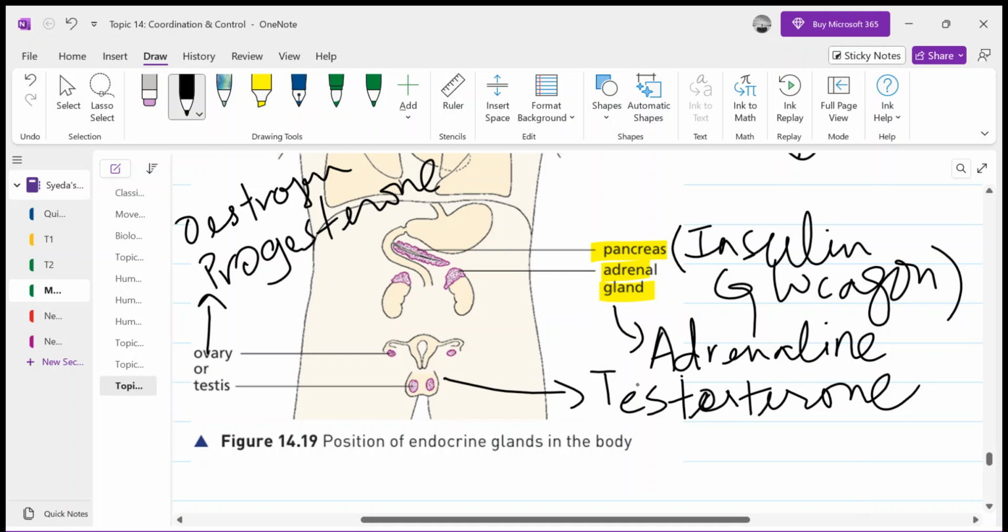Testosterone is the hormone whose function is to stimulate the formation of sperm in males whenever they reach puberty. In them, sperm starts to be produced, and this is triggered by the production of testosterone, right? So all these reproductive hormones we will be discussing in topic 16, animal reproduction.